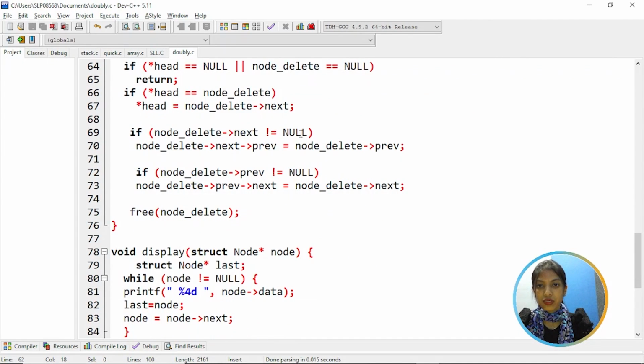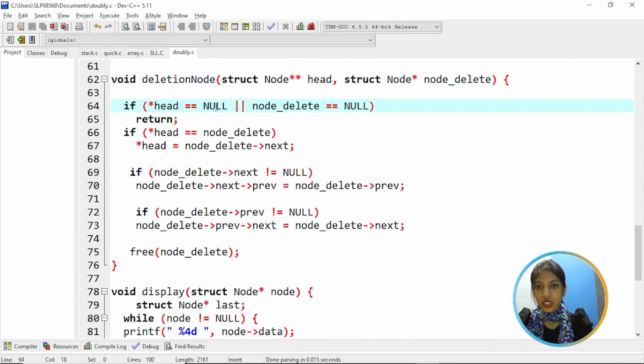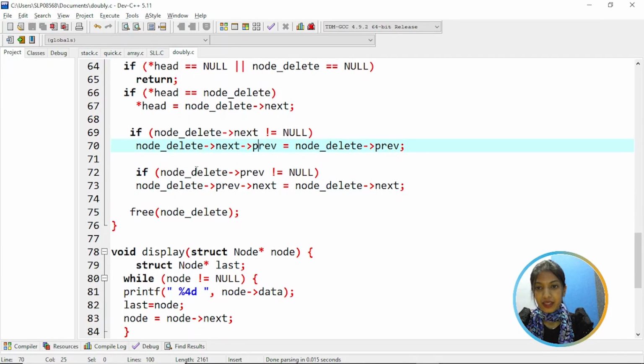And then coming to the deletion of a node, that means how to delete a node. First, if head is equal to null or the node to be deleted is equal to null, then return. If head is equal to the node to be deleted, then the node to be deleted's next part is assigned to head. In this if condition, if the node to be deleted's next part is not equal to null, then assign the node to be deleted's previous to the node to be deleted's next node's previous. And then if the node to be deleted's previous is not equal to null, then assign the node to be deleted's next to the previous node's next, and free the node to be deleted.